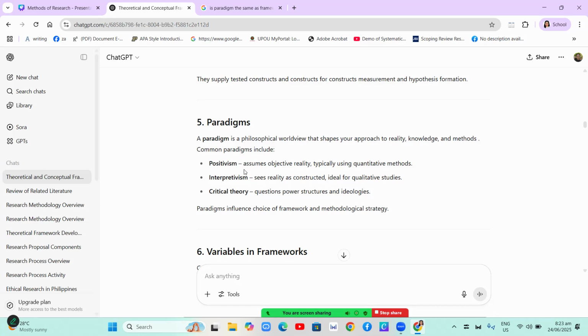Common paradigms include positivism, which assumes objective reality, typically using quantitative methods; interpretivism, which sees reality as constructed, ideal for qualitative studies; and critical theory, which questions power structures and ideologies. Paradigms influence the choice of framework and methodological strategy.